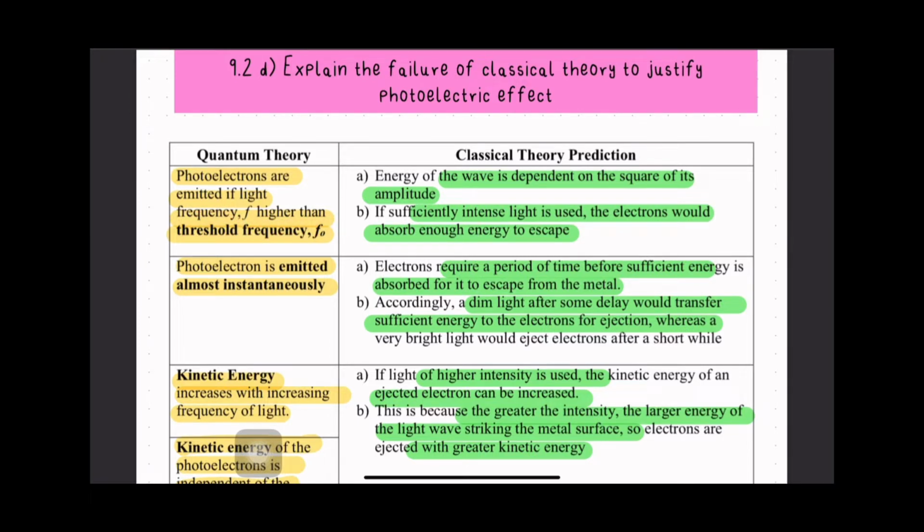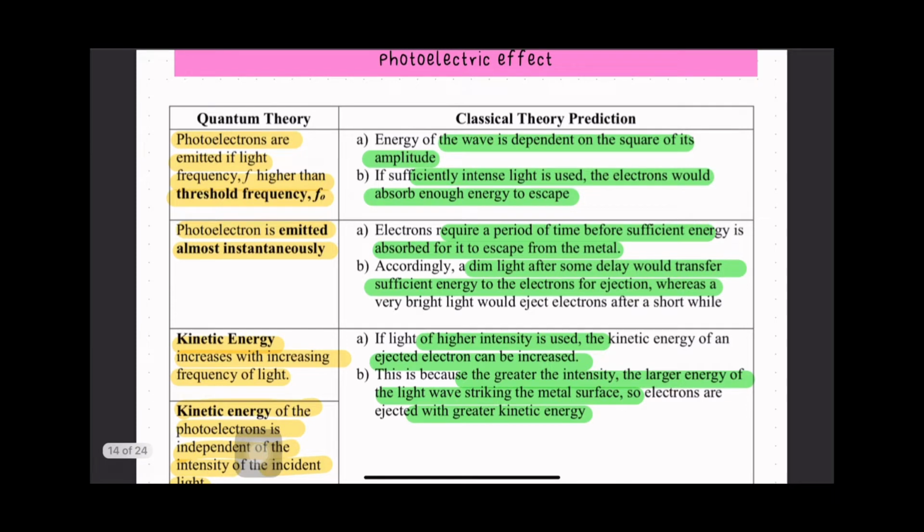And then classical theory prediction lagi dia kata required a period of time before sufficient energy is absorbed for it to escape from the metal. Maksudnya untuk photoelectron tu keluar dia perlukan masa lama. Sedangkan bila kita buat eksperimen untuk quantum theory, untuk photoelectric effect, dia kata photoelectron is emitted almost instantaneously. Maksudnya bila kita strike the surface of metal with EM radiation of light tu, photoelectron tu akan keluar immediately, instantaneous, bukannya pada period of time yang lama.